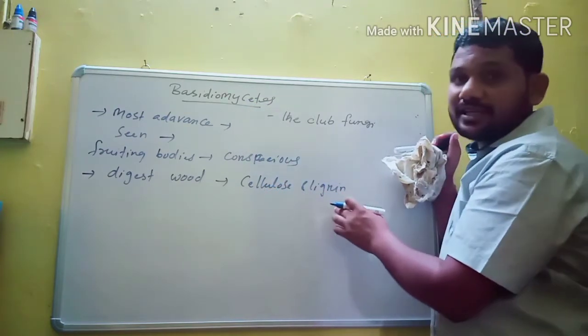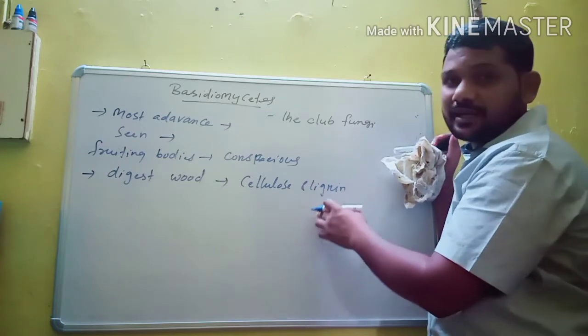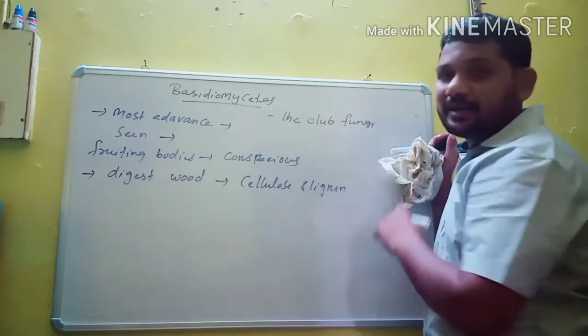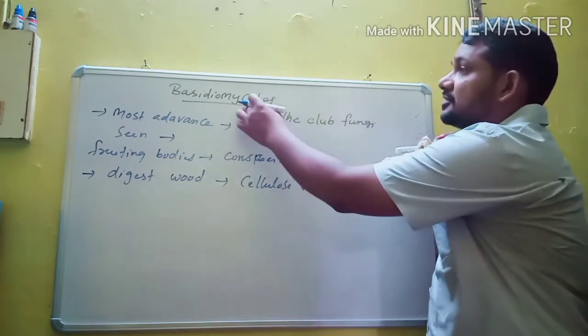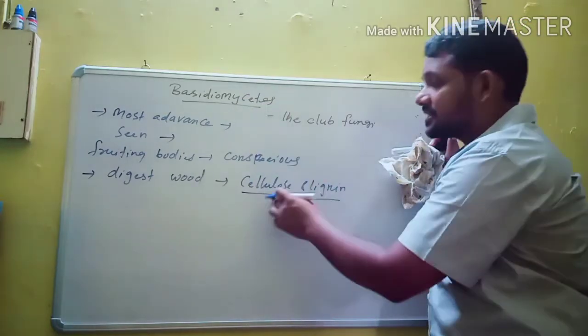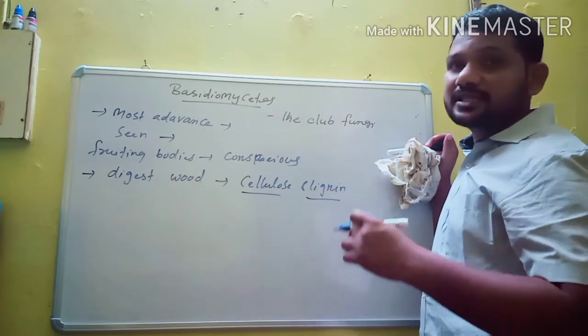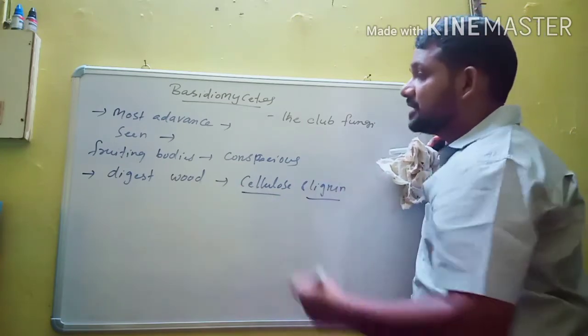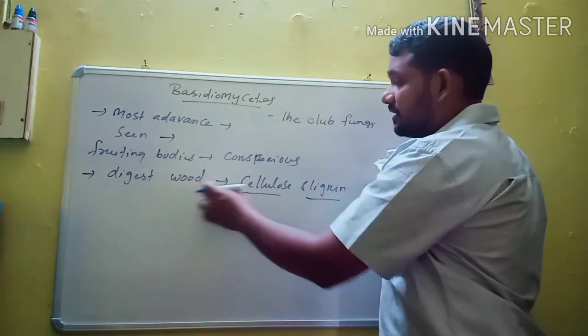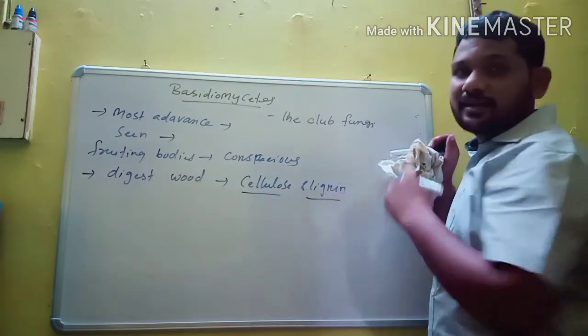Usually lignin is unable to be metabolized by many fungi and even bacteria, but some members of Basidiomycetes are able to digest both cellulose and lignin. This means Basidiomycetes are the best at digesting wood.